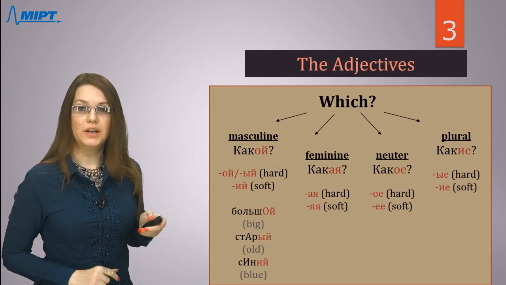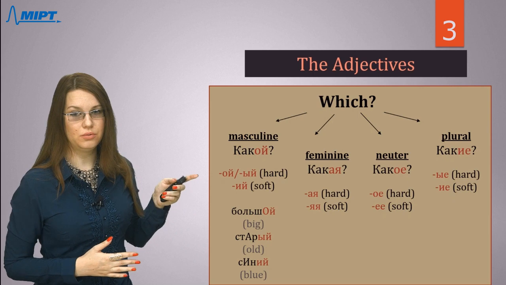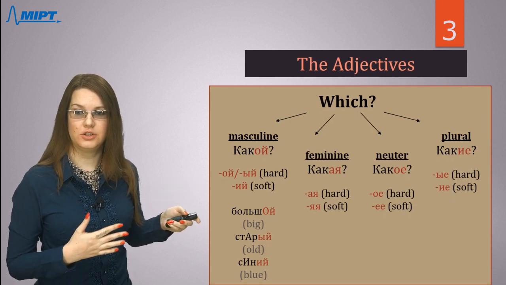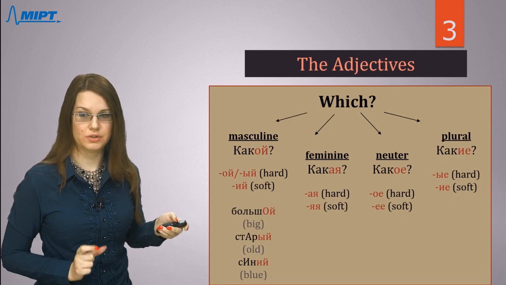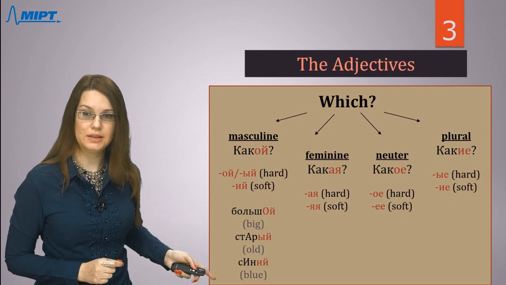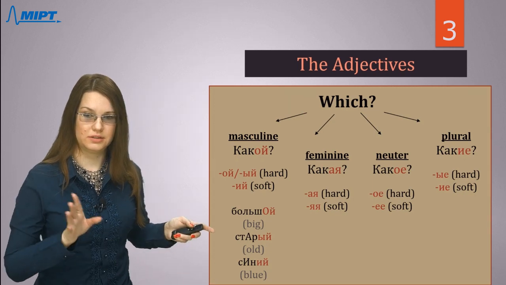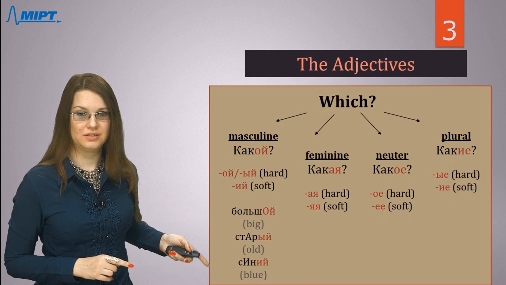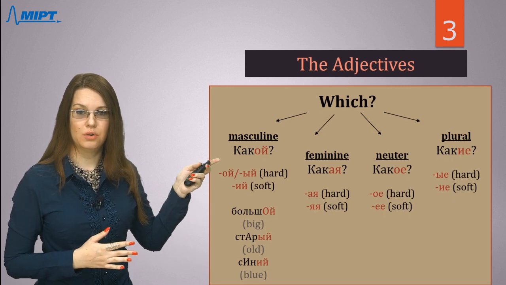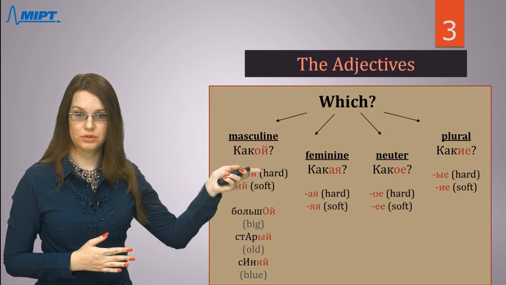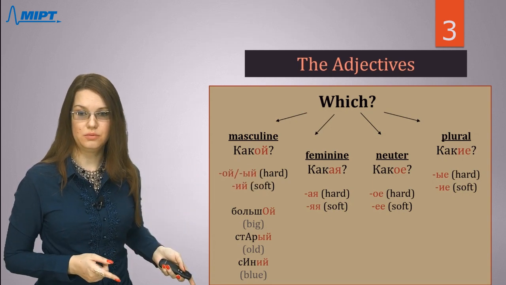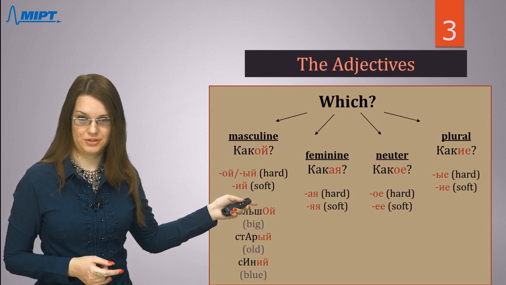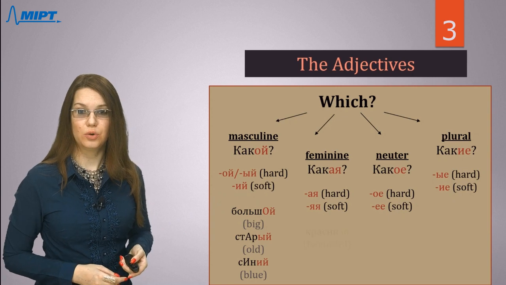So, if you find a new word in a dictionary, you will easily recognize whether this adjective has a hard base or soft base. If you see ий, синий, and some other adjectives, it means that it's a soft base. And when you want to create the form of the adjective for feminine, neutral, or plural, you will know that you need to use the second variation, the second ending, for soft base.